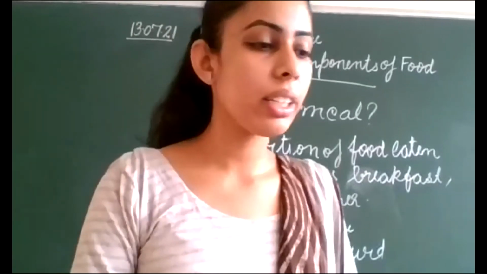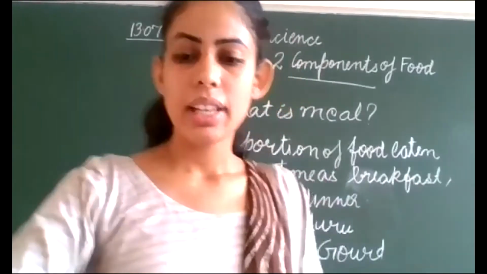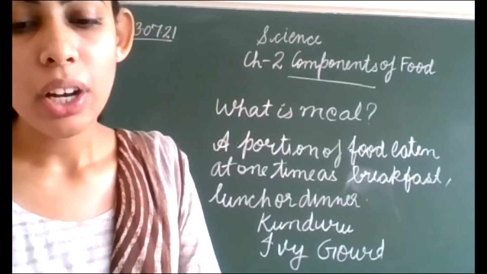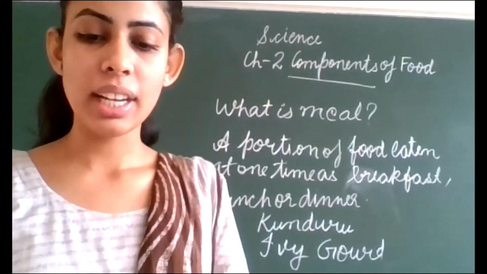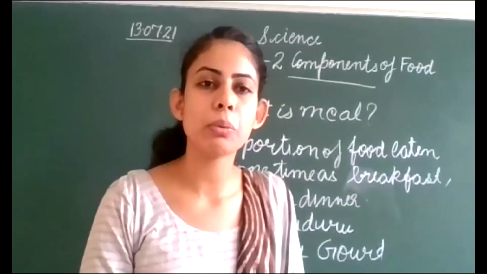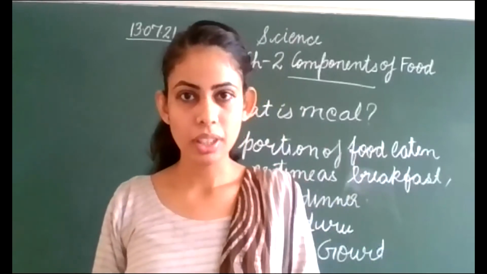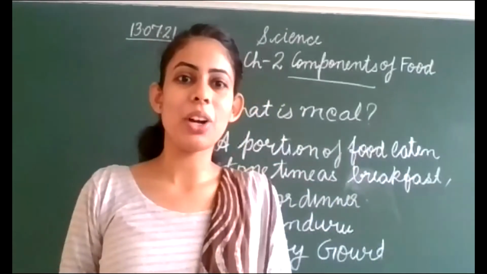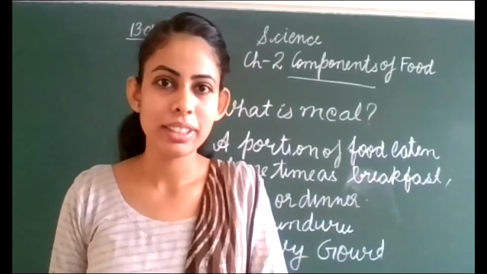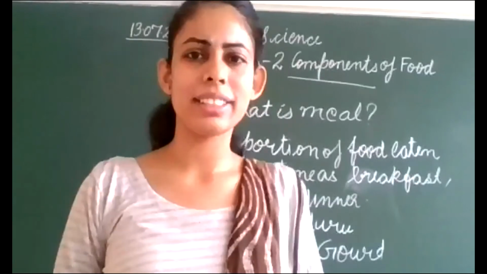Okay, we can't, so we have to eat what is available there. Clear? It may not be possible for some of us to eat such a variety of items most of the time. For example, your mother told you that you have to eat dal in the lunch also, in the dinner also. Okay, so it is not possible for us to eat dal for 2 or 3 days continuously even. Okay, so you require a variety of food, or you can eat the same variety of food.